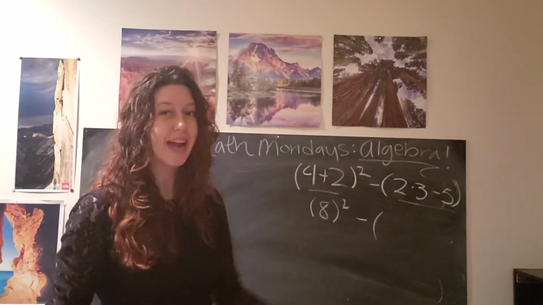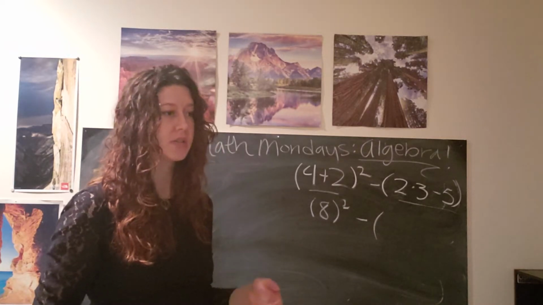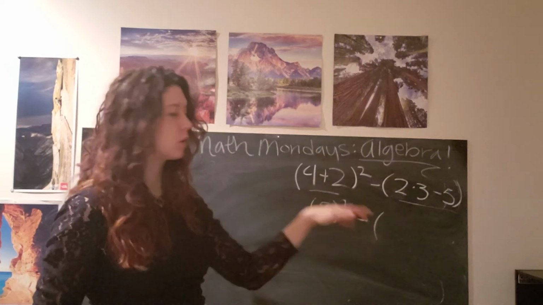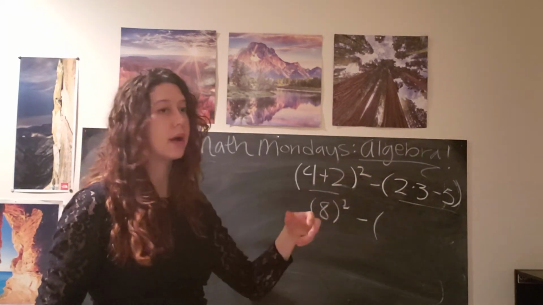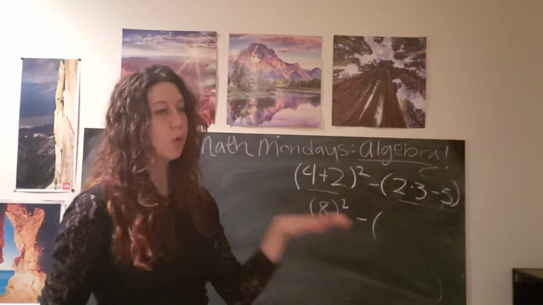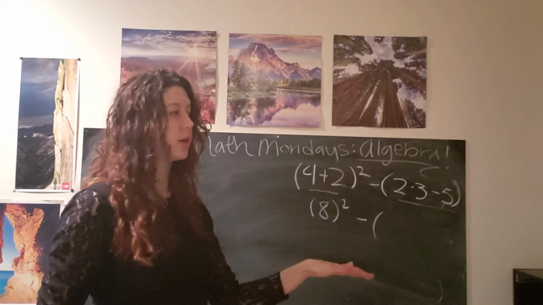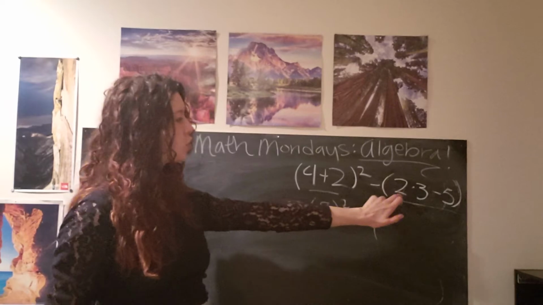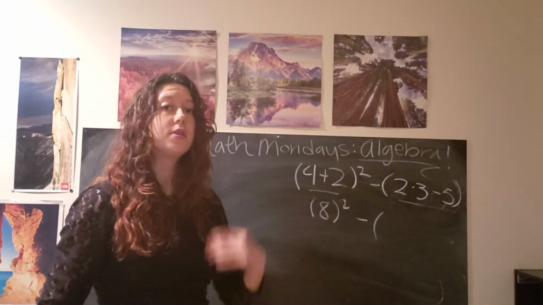Well, then we need to go down the list of order of operations. So the list goes like this: parentheses, powers, like this 2 right here, exponents, multiplication and division, and then addition and subtraction. And so you can see in this parentheses, we have 2 times 3 minus 5.